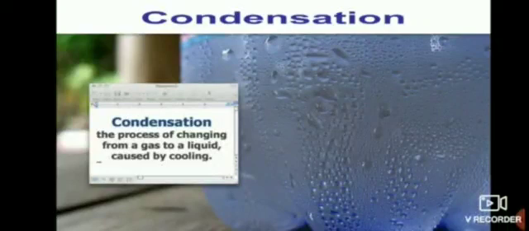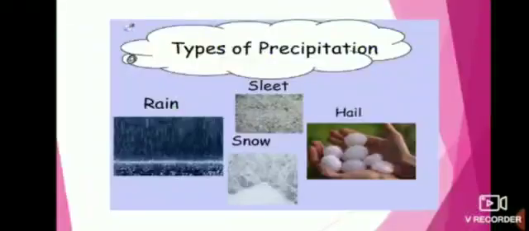Next, the third stage is precipitation. So we are having precipitation in four types. So we see precipitation as rain, snow, sleet and hail. Let us see. Here in precipitation, water or frozen water falling to earth. Cloud droplets become too heavy and they start to fall down. Now we see what is rain, sleet, snow and hail.